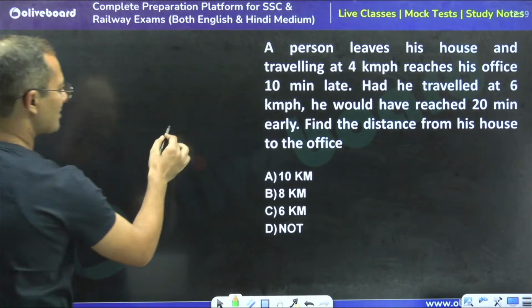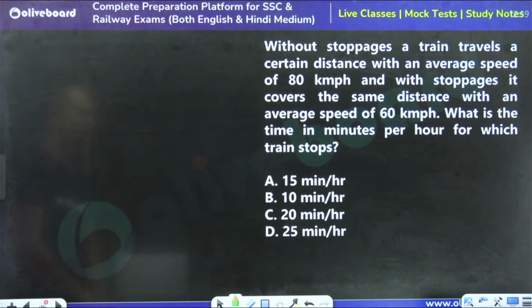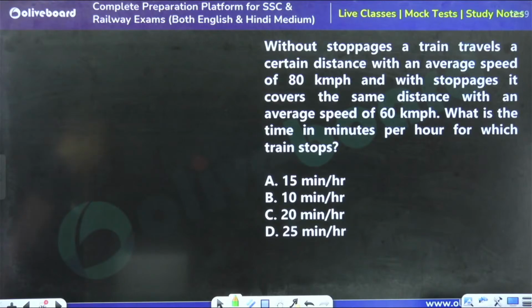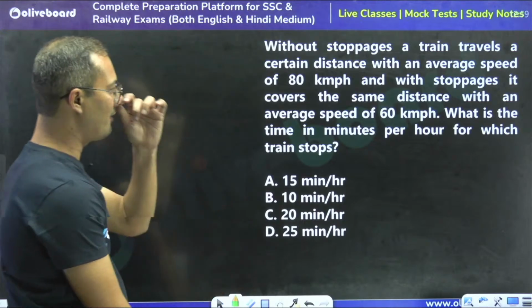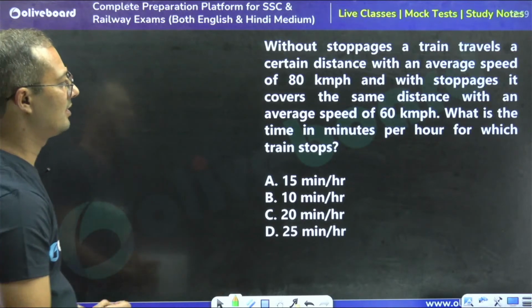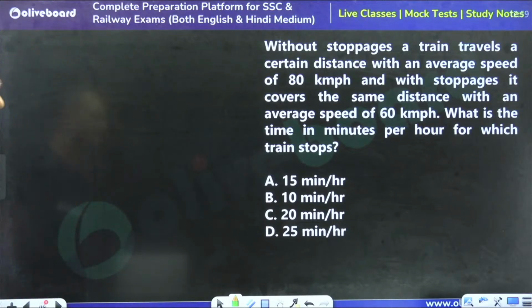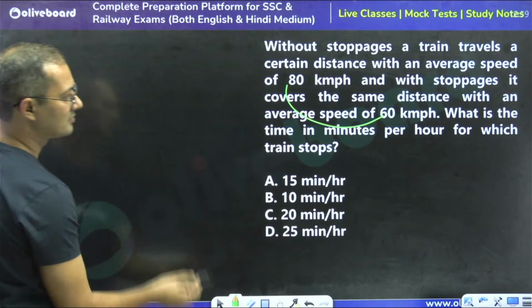Moving ahead, tell me what is the answer of this question. You can try this question on your own, I have already covered this concept. Without stoppage, a train travels a certain distance with an average speed of 80 km per hour. With stoppage, it covers the same distance at 60 km per hour. So how much less?